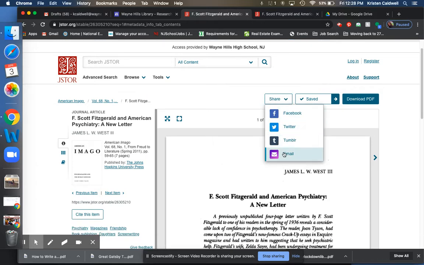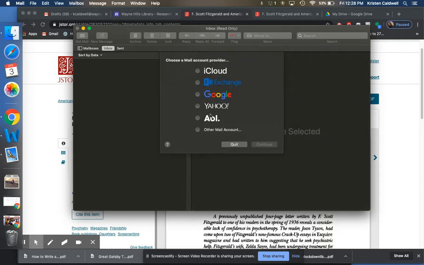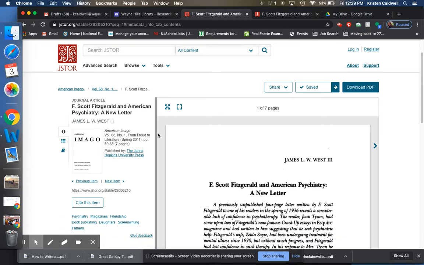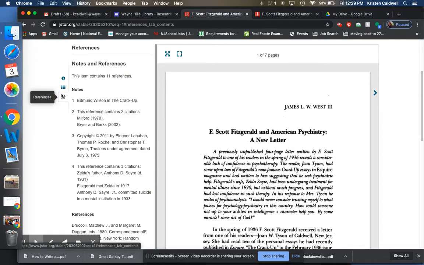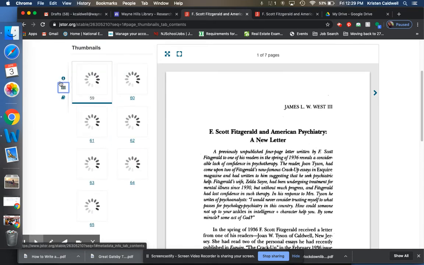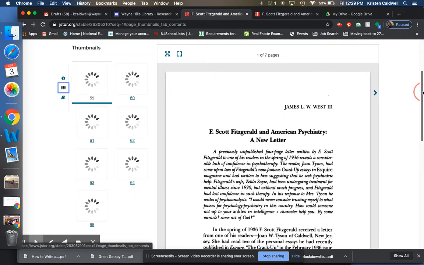This is probably one of the easiest ways to do this, because if I email it to myself, then I'd have to set up my email on here. So you, on your Chromebooks, when you click on that, it will allow you to email it to yourself, and then you'll have it. I can then look at the references on here. I can see where this information came from. So maybe I can find better references that I can use for my report. I can do it so that I've got little pages over here so I can look through things. Because there's so many pages, it would take a long time for that to fill up, and I don't want to make you guys sit here.